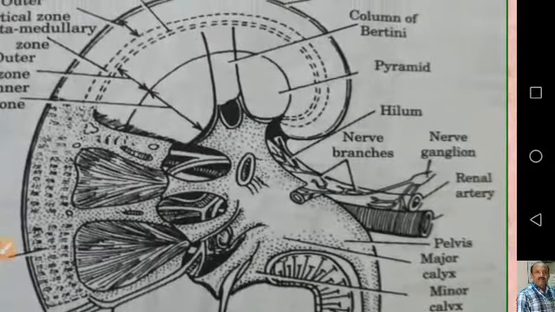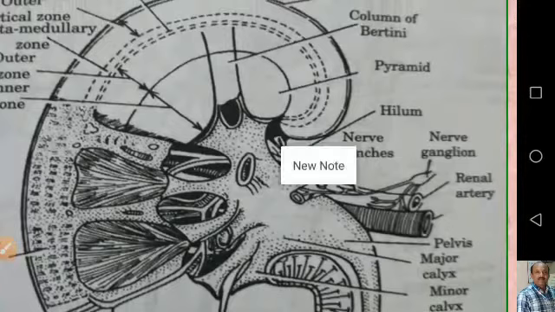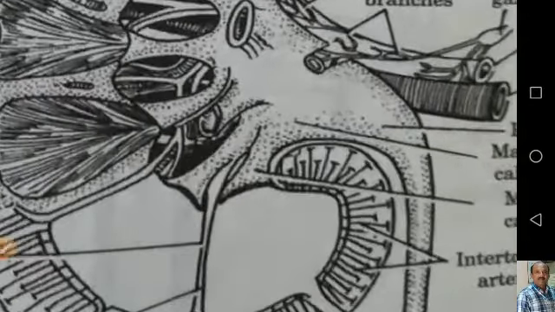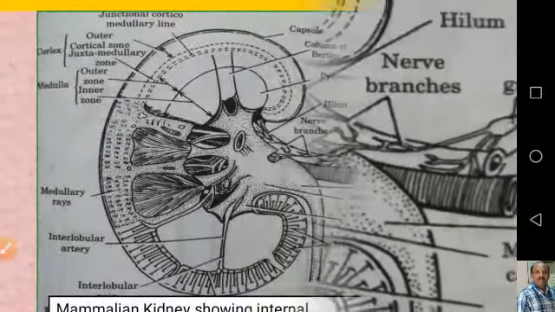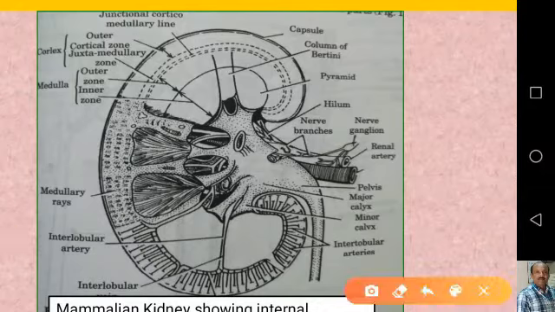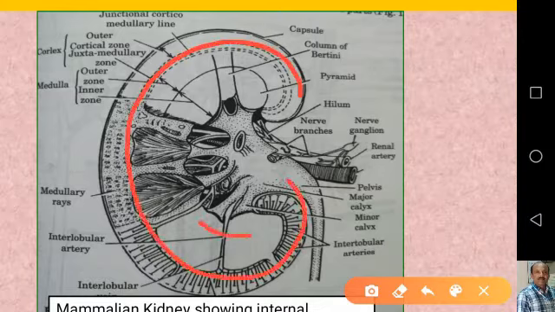If we see the internal structure of the kidney, a longitudinal section shows us the internal structure clearly. As I told you, the internal part of each kidney is divided into two parts: the outer cortex, this is the cortical portion, and this is the medullary portion or medulla.